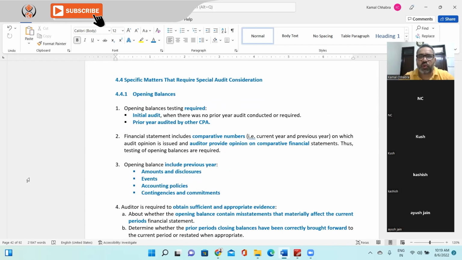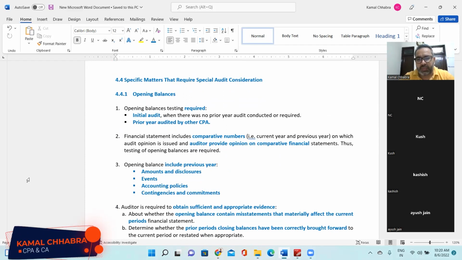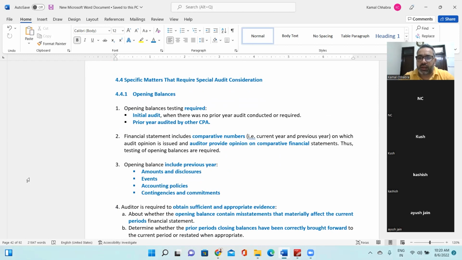So now we are ready to jump into the specific matters that require special audit consideration. We'll be discussing in more detail topic by topic, or financial statement line item by line item, what audit procedures you need to perform. These are the areas which require special audit attention, so we'll be covering them separately. The detailed audit procedures I kept as an annexure in this chapter, and that's also available in your books.